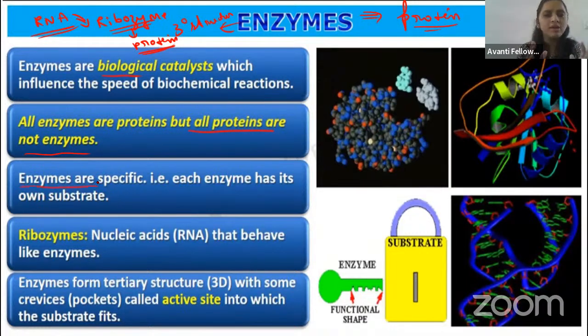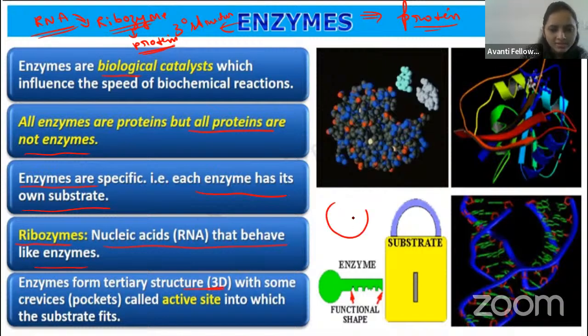Enzymes are very specific about the substrate, right? Amylase is not going to cleave the protein. It is going to cleave only the carbohydrate, that is the maltose, right, guys? Remember, those are very specific for their own substrate. They are not going to cleave the other substrate. So I have told you ribozymes. These are RNA, and they behave like the enzyme. Then coming to the enzymes, they are having the tertiary structure, right?